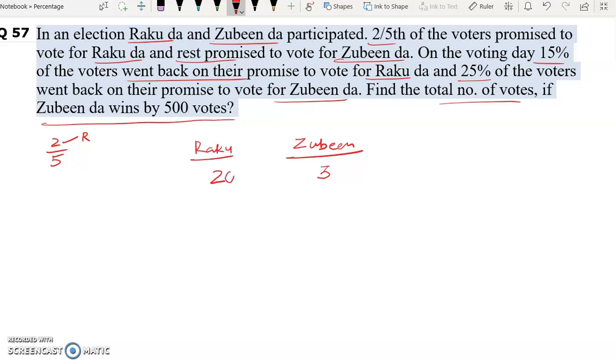Now let's say Rakuda got 200 votes and Juvinda got 300 votes. These are in units.